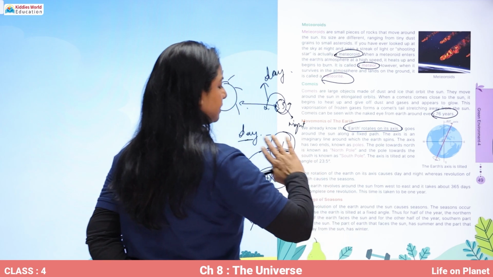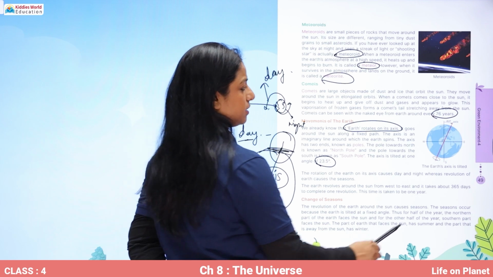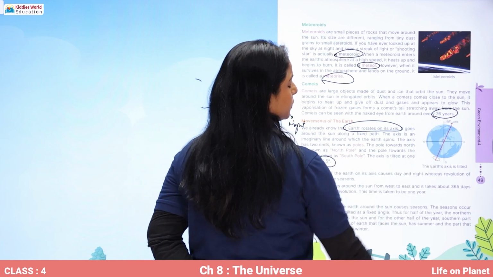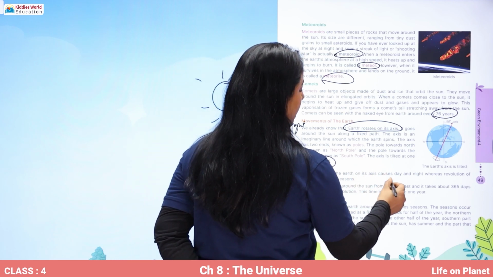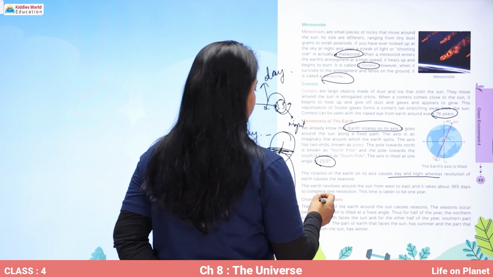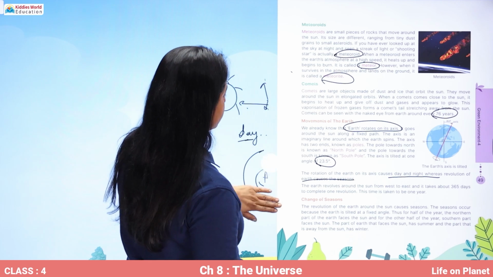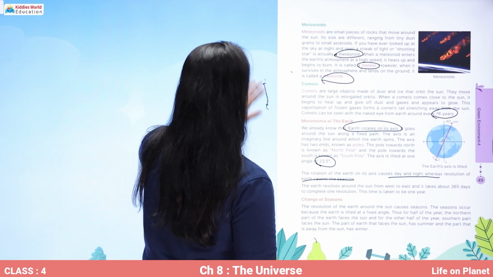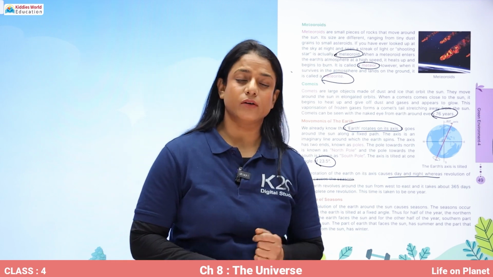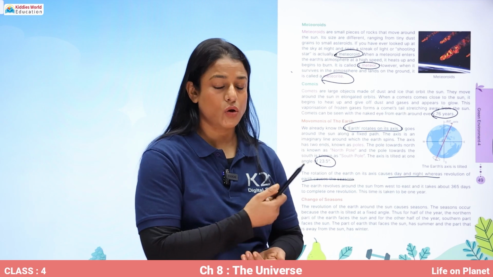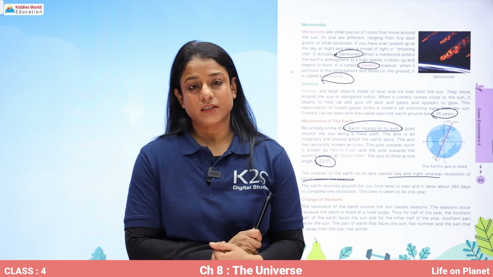The axis is tilted at an angle of 23.5 degrees. You can see over here, this is the 23.5 degrees at which it is tilted. The rotation of the Earth on its axis causes day and night, whereas revolution causes the seasons. I told you how rotation causes day and night. And there is another movement, that is revolution, when the Earth is moving around the sun in its orbit, and because of that there is a change of seasons.